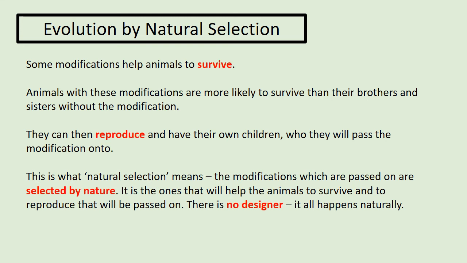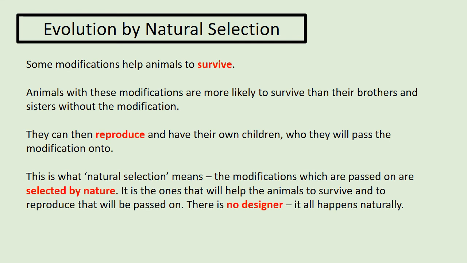But the idea is there are these random changes in animals. But some of those random changes won't help the animals to survive. Like if a giraffe had been born with very big feet, well, it would make no difference. So that would just be a random thing that would die out eventually. But if a giraffe was born with a long neck, well, that helps them to survive. And eventually, that will mean all the giraffes with long necks survive, and in the end, all the giraffes with short necks die out. So suddenly you've got this situation where giraffes have long necks, and it looks like they've been designed with long necks, but really what's happened is all the giraffes without the long necks have died out.